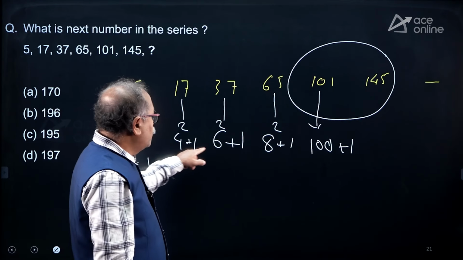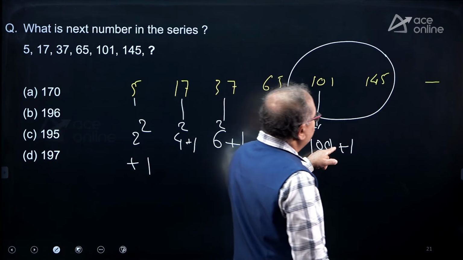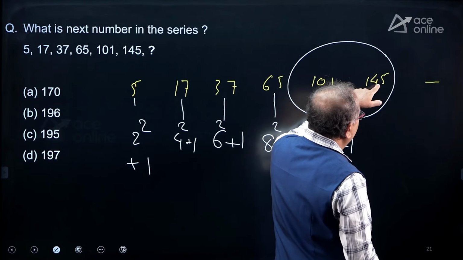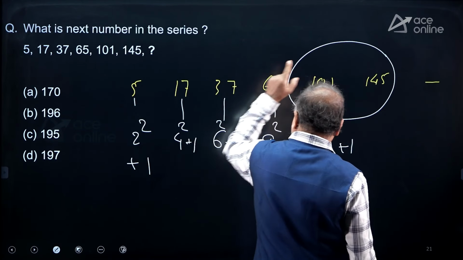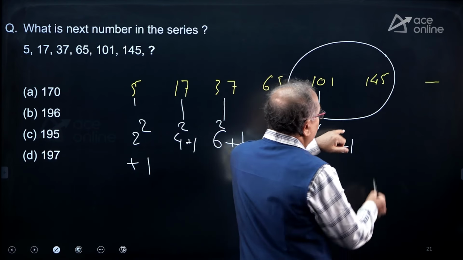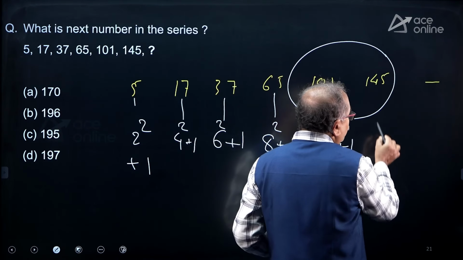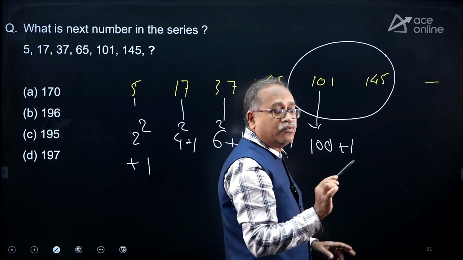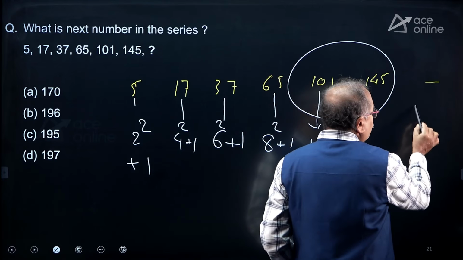So, here 2, 4, 6, 8, 10, and this is 11, even numbers, right? This should be 12. So, 12 square is 144 plus 1, 145. The next one is 14.